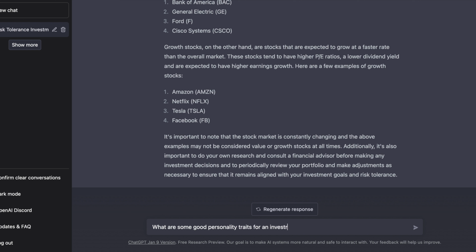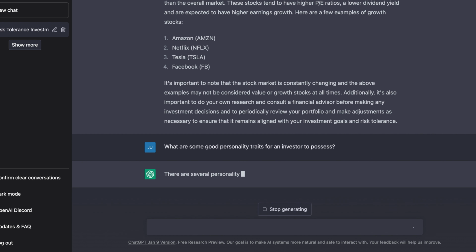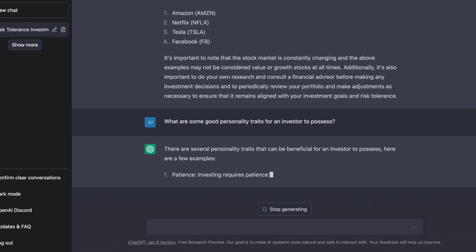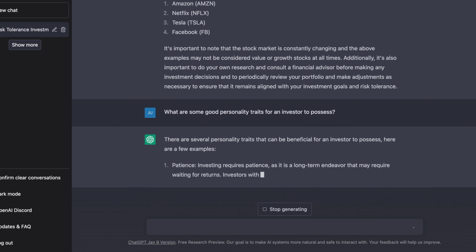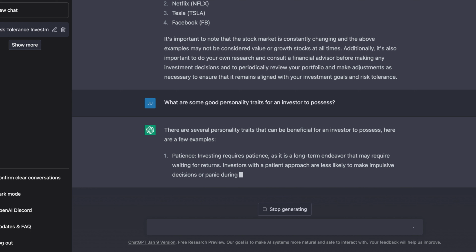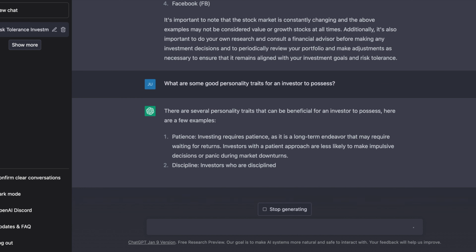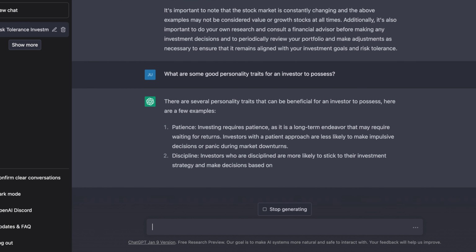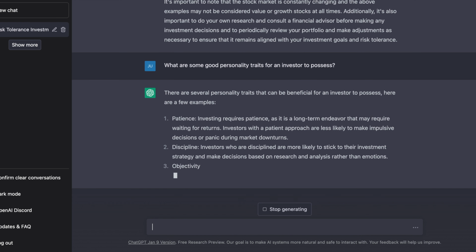Next question is, what are some good personality traits for an investor to possess? Another good one that I've heard several times. There's various traits that it spits out here, and a few examples include patience. It says because it's a long-term endeavor, it's more likely that we're waiting for returns over a long period of time, so patience is really important.